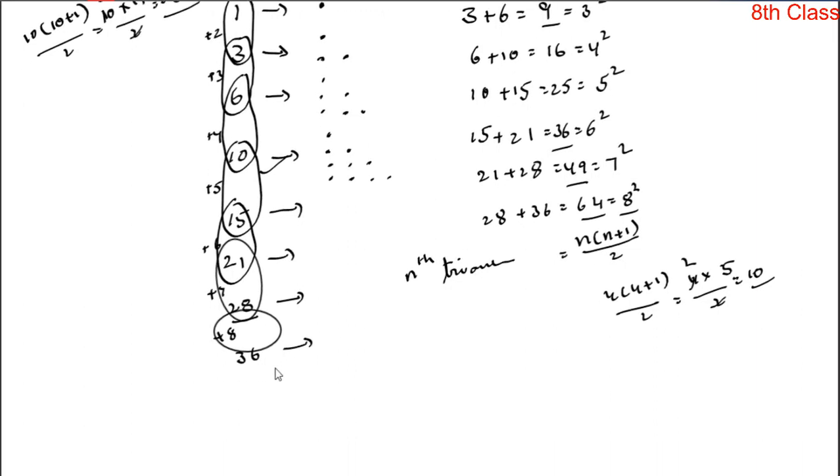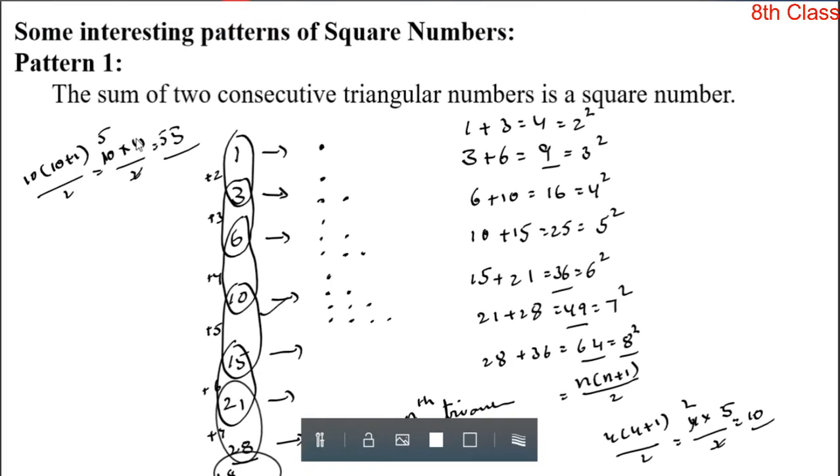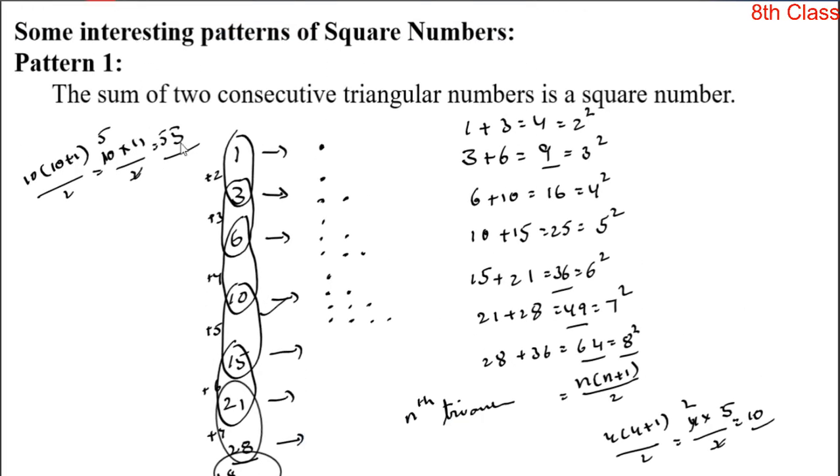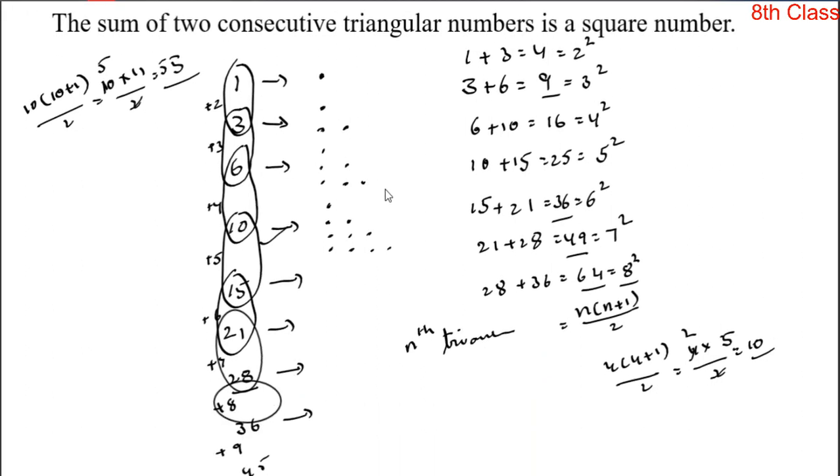Let us verify. So 36 is the 8th triangular number. And the next one, plus 9, is 45. And the next one, plus 10, is 55. So the 10th triangular number is 55. So here also we get the same answer. So in the triangular numbers, if you want the nth triangular number, then we use this general form, that is equal to n into n plus 1 by 2.